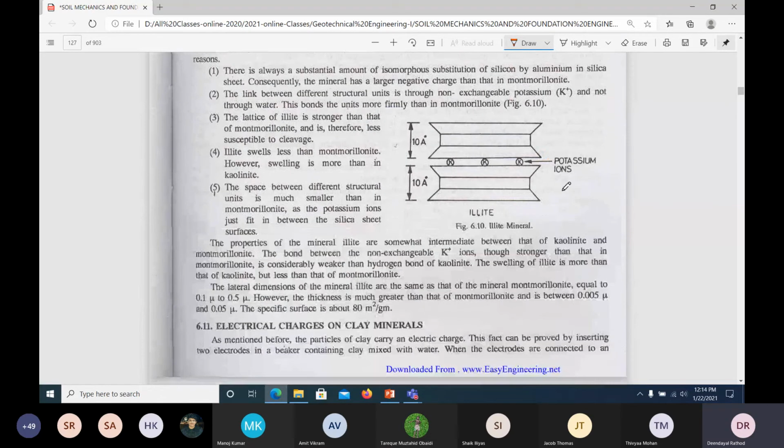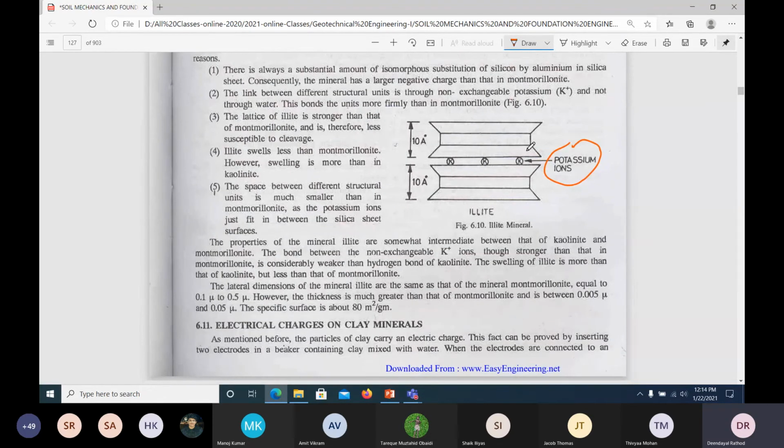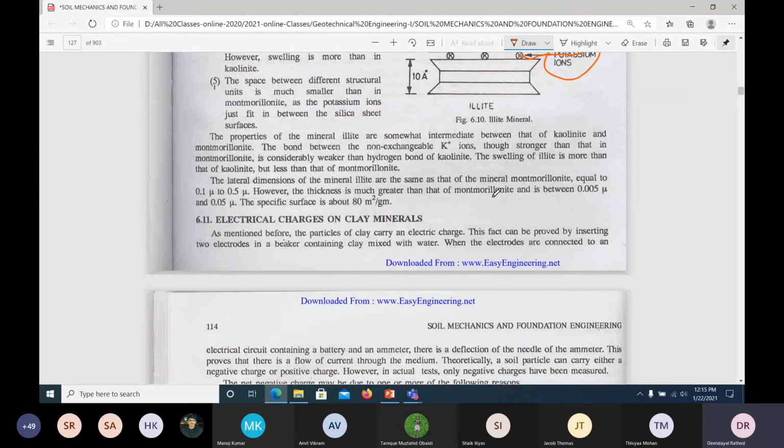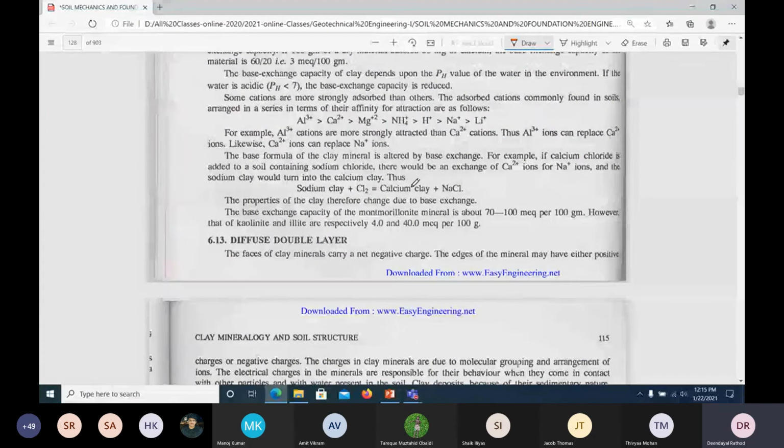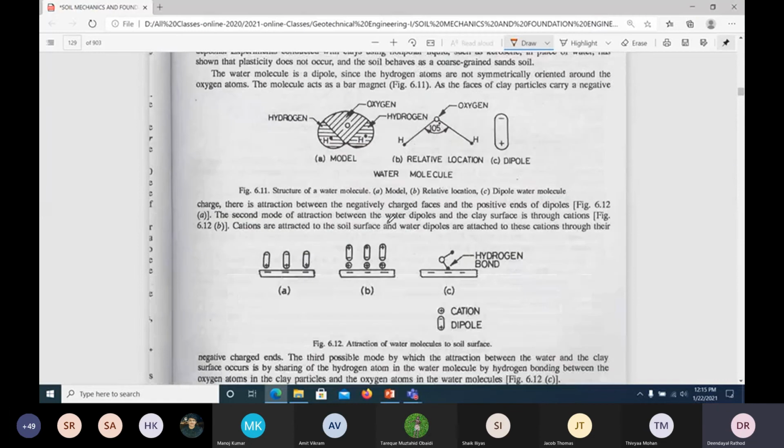Next is illite. Here we have potassium ions. Again it is sandwiched, and we have potassium ions, and it's not expansive. It won't expand much. And the electrical charges of clay minerals: look at all clay minerals with negative charges. Here there would be positive. Water is dipolar, it will have plus and minus, that's why it will be attracted to that. And that's why there would be some bond between this clay and the water.